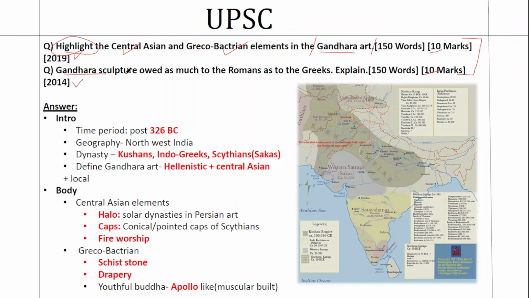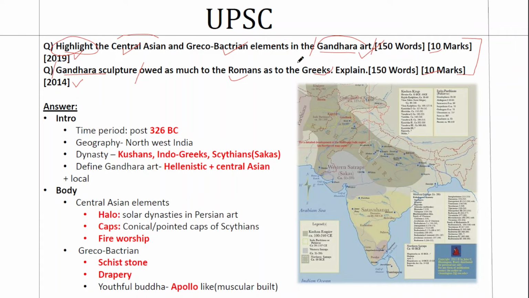When you come to the second question, see that the question becomes more specific towards sculpture. Here it is about art in general, here it becomes sculpture. Even though Gandhara art largely revolves around sculptures, that too Buddhist sculptures, the first question is generalistic in nature, and here it has become more specific. And it asks specifically about the Roman and the Greek elements, with no reference to the Central Asian elements.